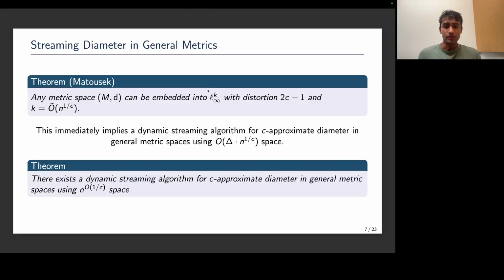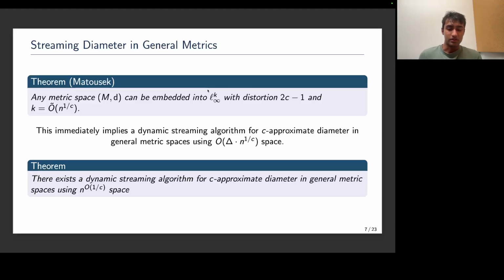Okay, well, armed with this, can we somehow generalize this result to general metrics? There's this embedding result by Matoušek that says any metric space M can be embedded into L infinity with distortion 2c minus 1 and dimensionality k on the order of n to the 1 over c. And this would immediately imply a dynamic streaming algorithm for c-approximate diameter in general metric spaces using order delta times n to the 1 over c space.